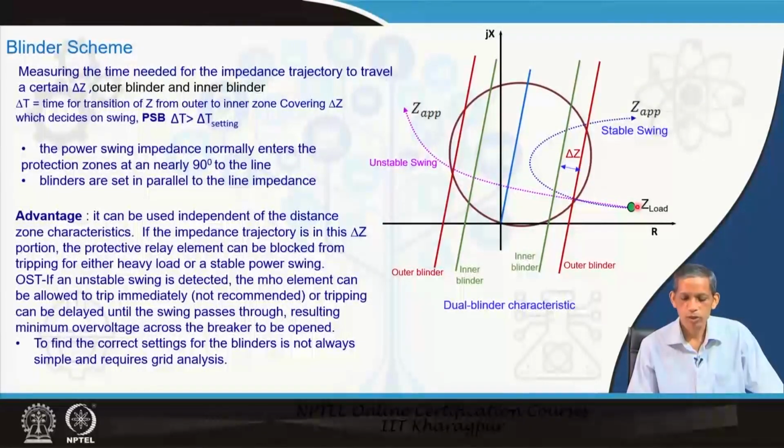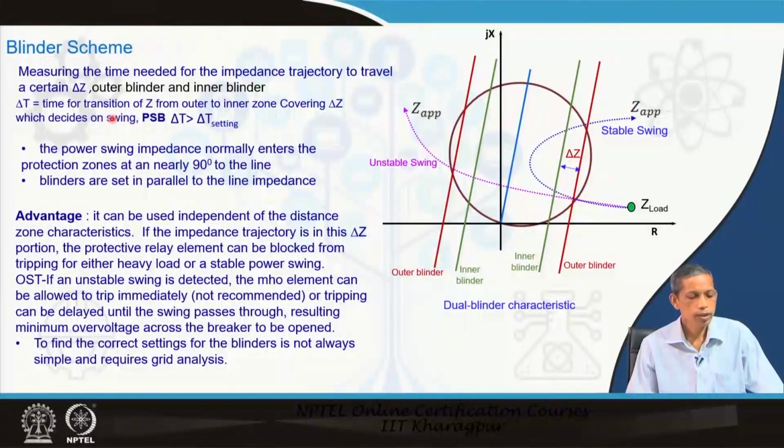Here also the trajectory during the swing crosses these blinders. It touches the outer blinder, and then goes towards the inner blinder. The time reckoning between these two points of crossing is indicative of whether it is a slow phenomenon or a phenomenon for the fault case, similar to what we discussed for the concentric characteristics.